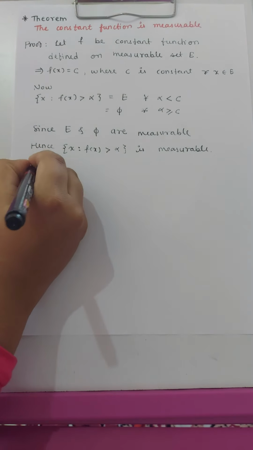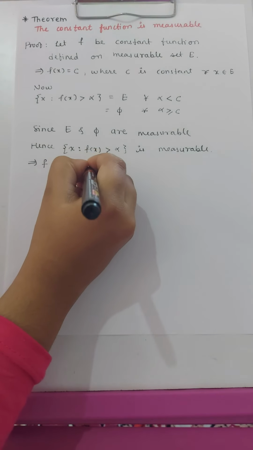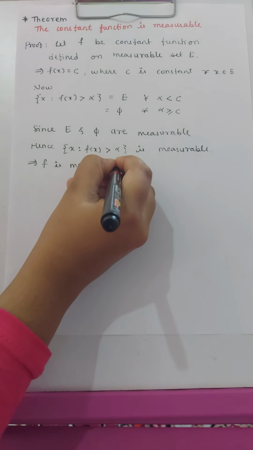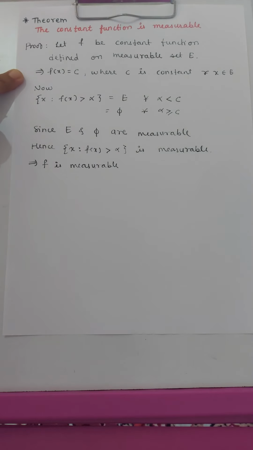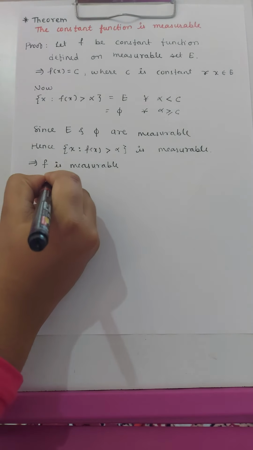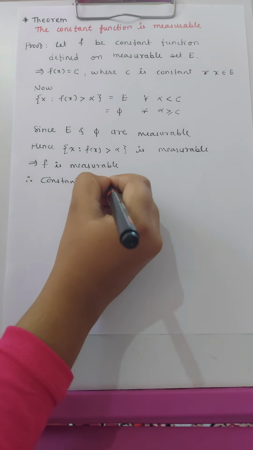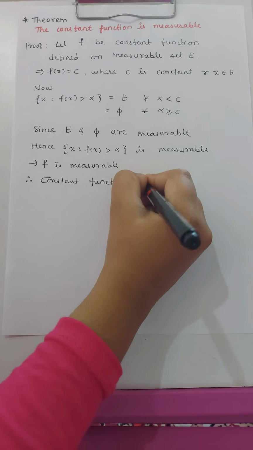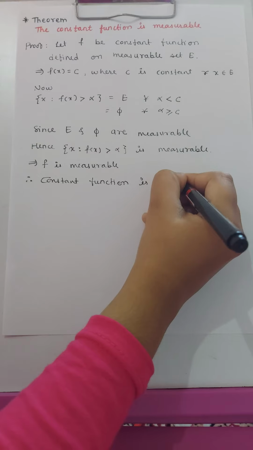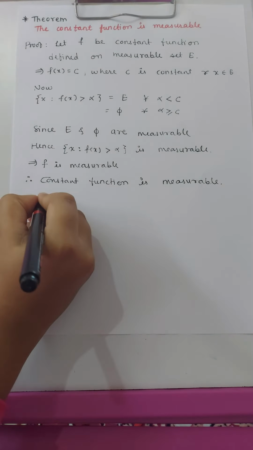Therefore this function f is measurable, and we know that f is a constant function, therefore every constant function is measurable. Hence the theorem is proved.